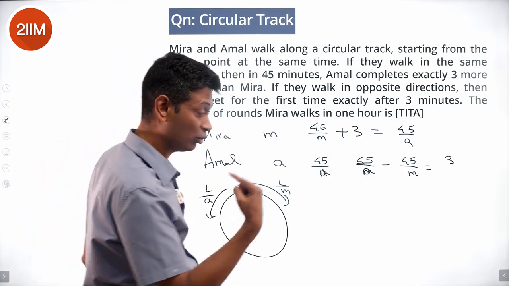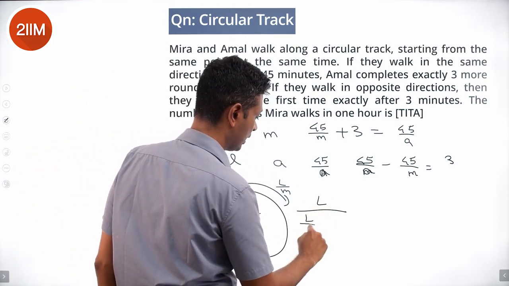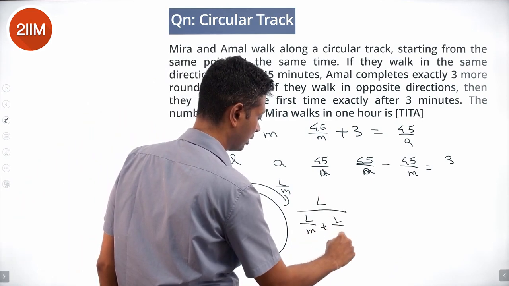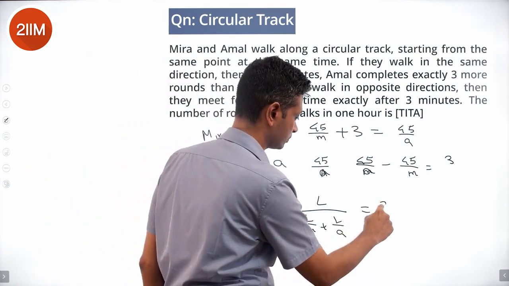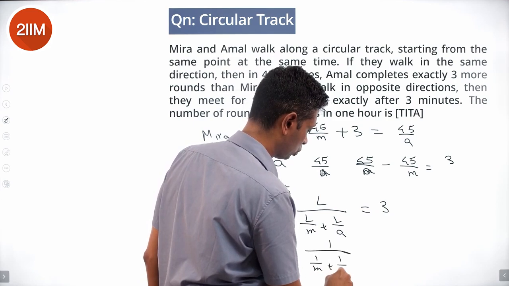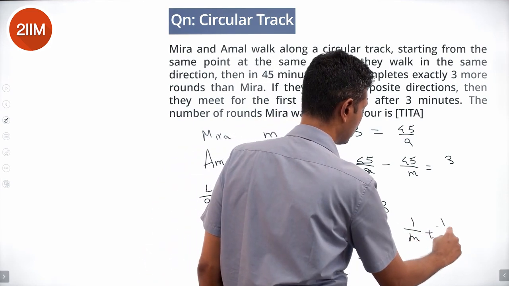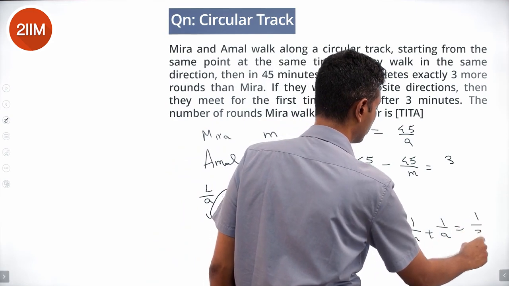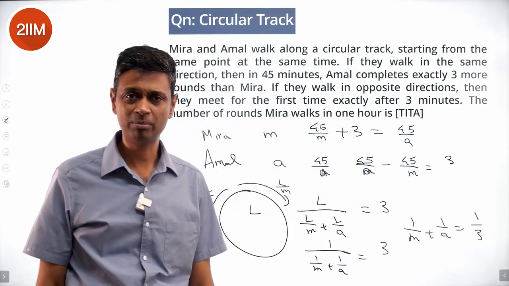So the time taken for one round will be 1 lap divided by that, and this is equal to 3. Or 1 by m plus 1 by a is 1 by 3. After this, solve these two, we can get m and a.